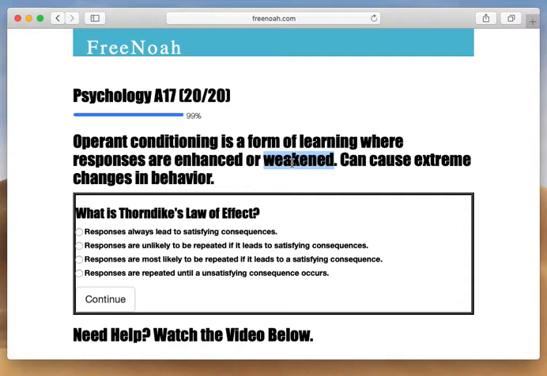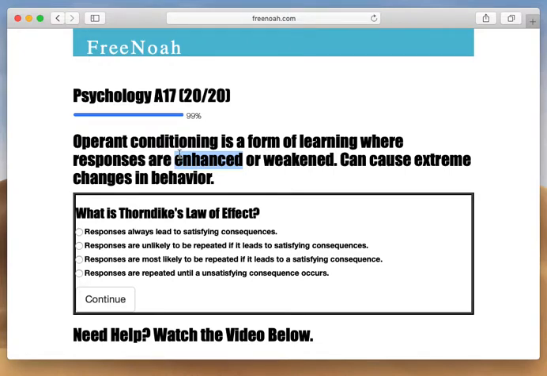Throughout time, every time he presses the red button, he will realize, hey, listen, every time I hit this red button, I'm getting electrocuted and I'm getting zapped. And you know what? I don't like getting zapped. This hurts. This is weakened. So this response, him pressing the red button, will become weakened and he's less likely to perform the behavior because he's receiving a jolt of pain every time he presses the red button. The enhanced response will be the monkey pressing the green button because he receives food.